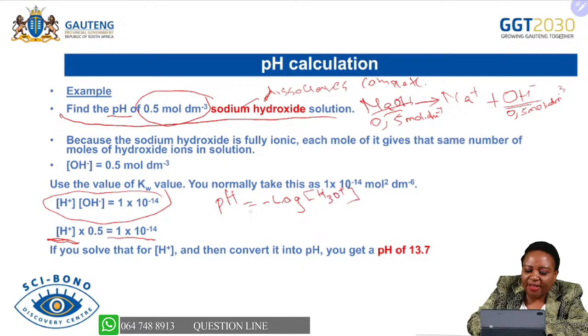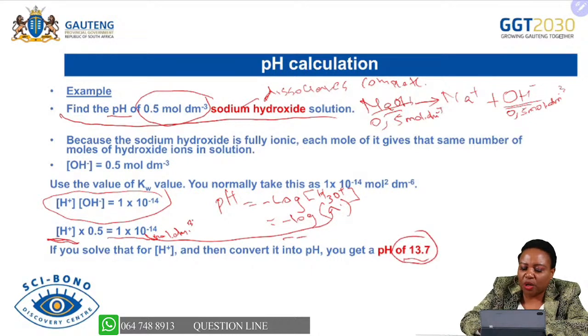Because we have already found the concentration in mole per decimeter cube, we can easily say minus log the concentration. I just went to the answer because I want you to find the answer after using the logs, and the answer is 13.7.